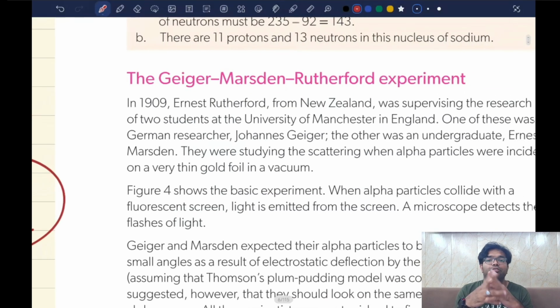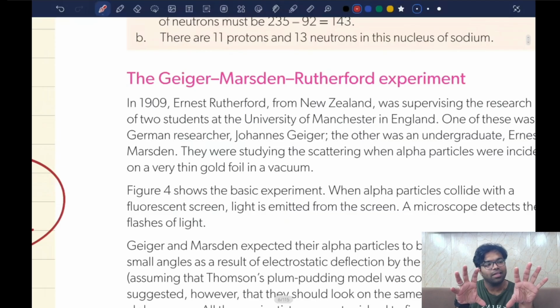Okay. Now, question number 2. Why use gold? Why not use a cheap metal like aluminum? Did aluminum not exist back then? Of course, aluminum existed. But why choose gold instead of aluminum? The reason is that gold is a bigger atom, physically bigger as compared to aluminum. Because of the bigger atoms in gold, when they were designing this experiment, they had J.J. Thomson's model in their head, right?